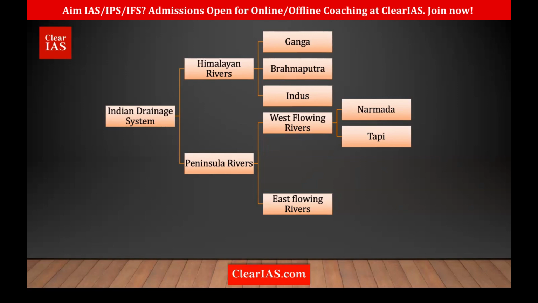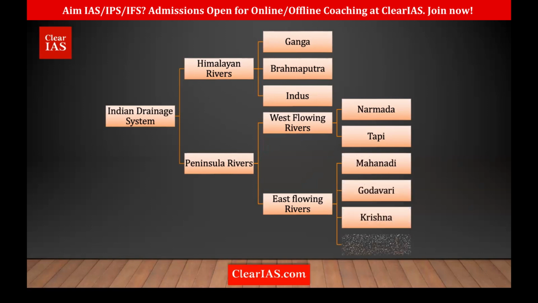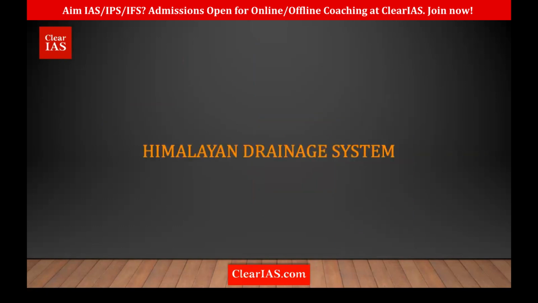Now, the most important east flowing rivers in the peninsula are the Mahanadi, the Godavari, the Krishna and the Kaveri. These are the rivers we would be discussing today. Apart from this, we'll also be discussing some other rivers, especially in peninsular India, which are important from the UPSC perspective. We'll start with the Himalayan rivers.